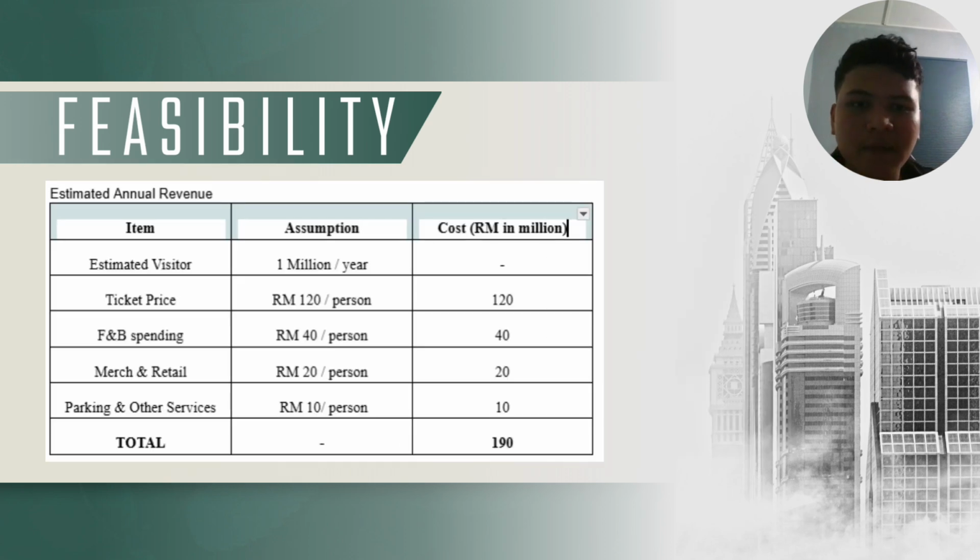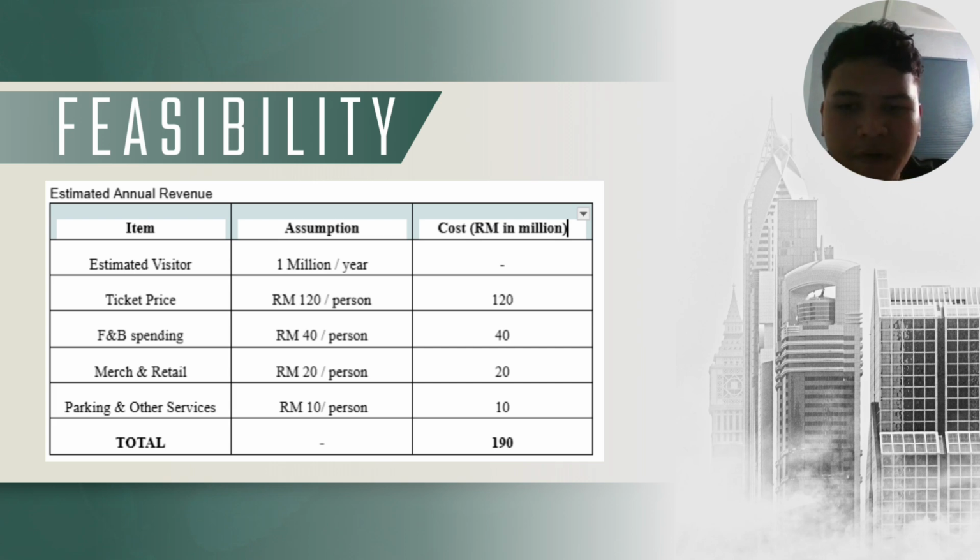And this table is our group's project estimated annual revenue, and we assume that there will be 100 people visiting our park per day. So we just multiply it to be per year, and approximately we will get 1 million visitors to our theme park, and each person will have to pay 120 ringgit for the ticket price.